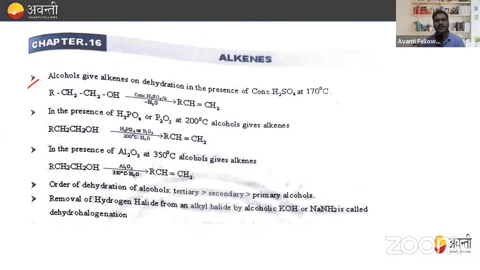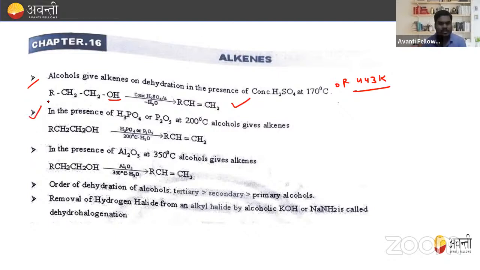Just like alkanes. So alcohol give alkenes on the dehydration in the presence of concentrated H2SO4 at 170 degrees Celsius, or many times it will also be written as 443 Kelvin. So alcohol give alkenes on dehydration, like that when alcohol is treated with concentrated H2SO4, OH and H removal takes place and the formation of RCH=CH2, that is alkene. So this is the first method.